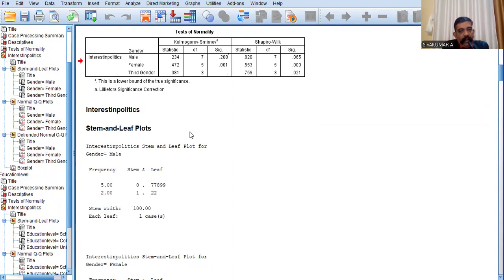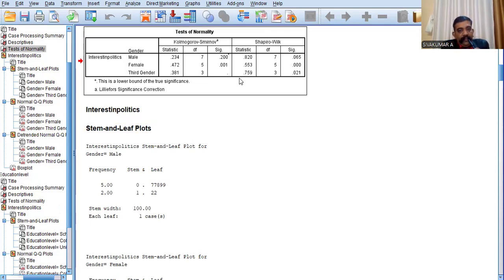Yes, in the case of male, the p-value is greater than 0.05. But in the case of third gender, the p-value is not greater than 0.05. In the case of female also, the p-value is not greater than 0.05. That means, in conclusion, the fifth condition, the normality condition, is not satisfied.